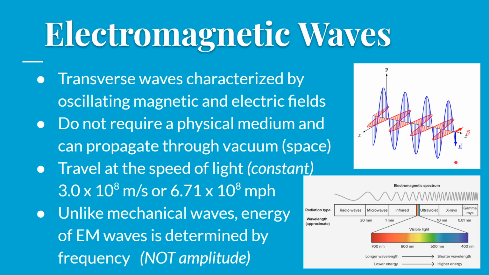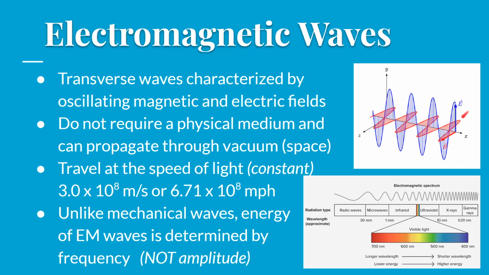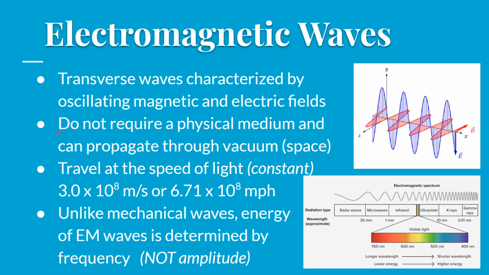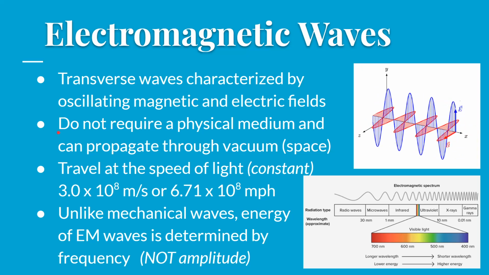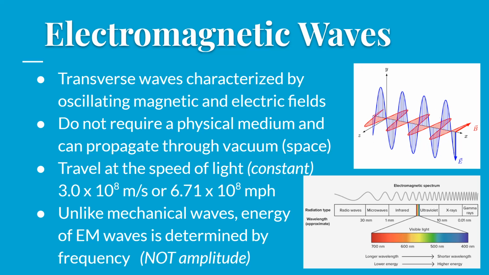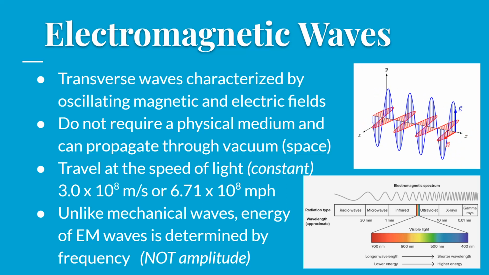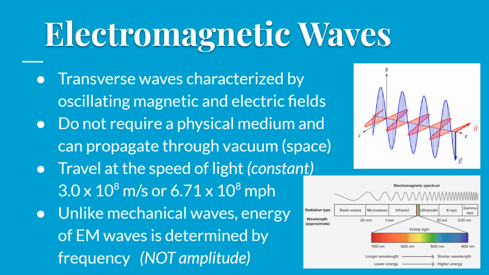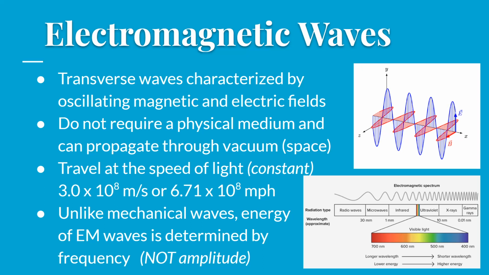My electric field's oscillating in blue. My magnetic field is oscillating in red. These types of waves do not require a physical medium and can propagate through space because they're not actually causing collisions of matter. It's not atoms running into each other, that domino effect we talked about. Okay, you don't need a medium. Instead, it's just fields. And so that can exist whether or not you have a medium.